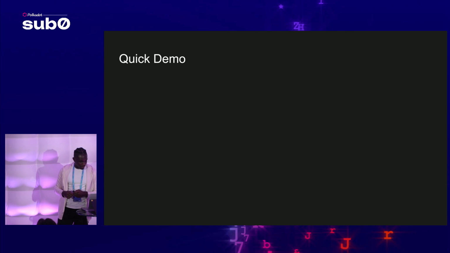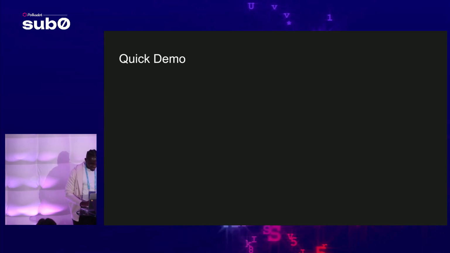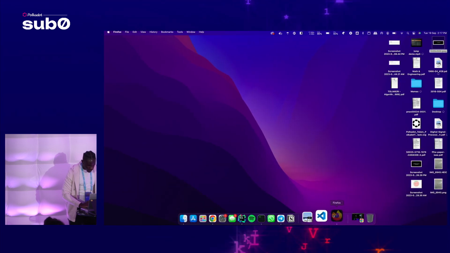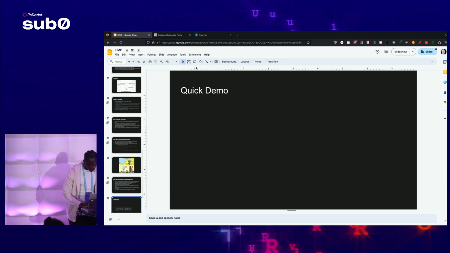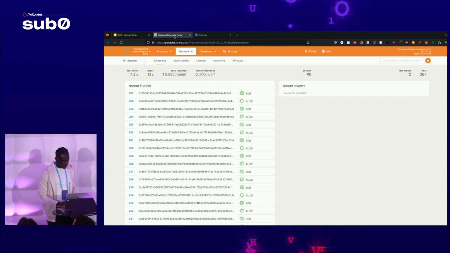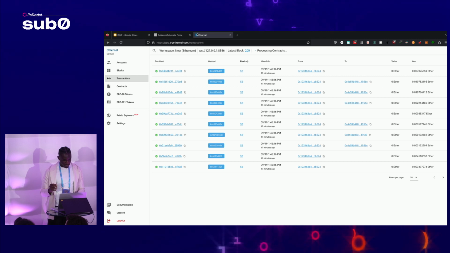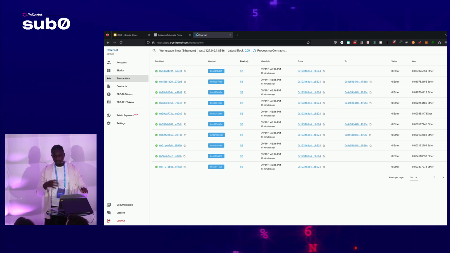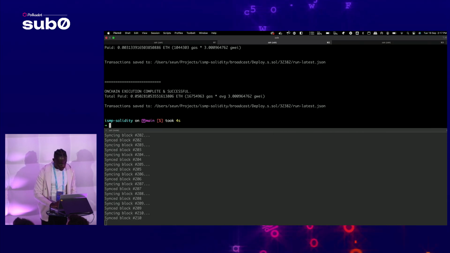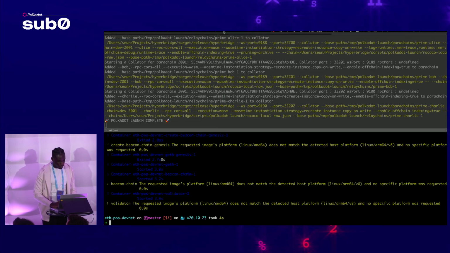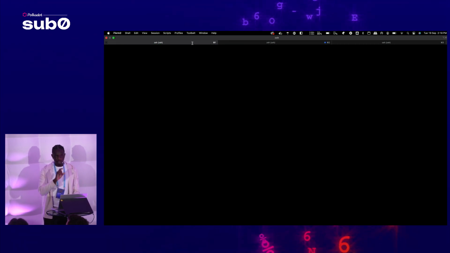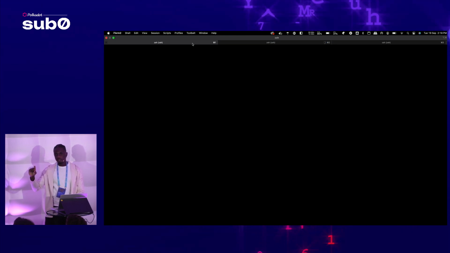All right, let's do a quick demo. Hopefully this works out well. So what I have here is a parachain. It has the pallet ISMP installed. Then I have a local EVM chain that's running, and it also has the ISMP contracts deployed. So what I will do here is I'm going to run a relayer that will attempt to relay some ISMP messages from the parachain side to the EVM side.